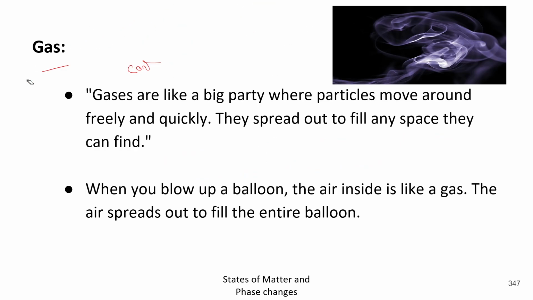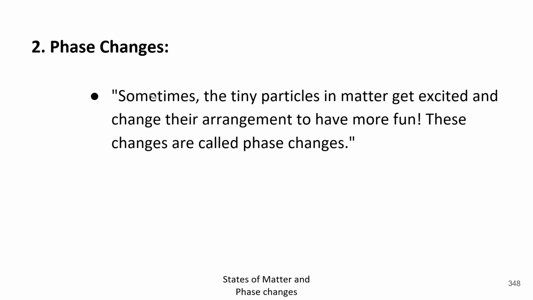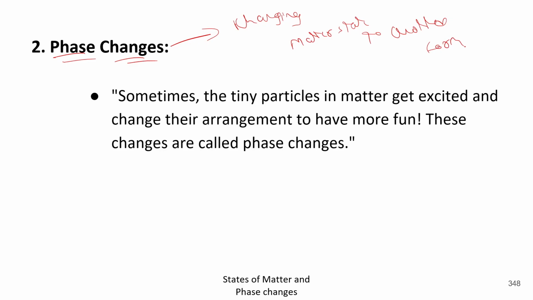Now let's come to the next point. So basically, it stands for the phase changes. Phase changes always means changing matter state to another form.